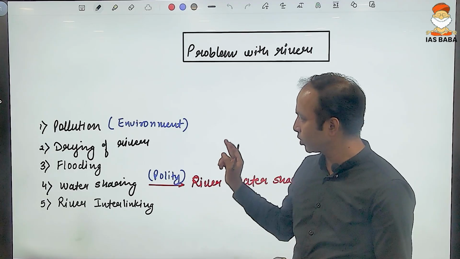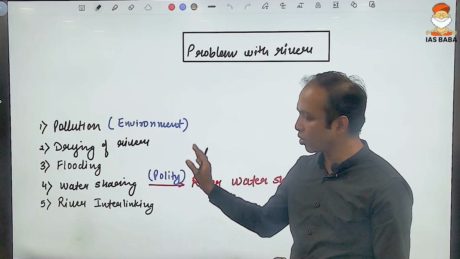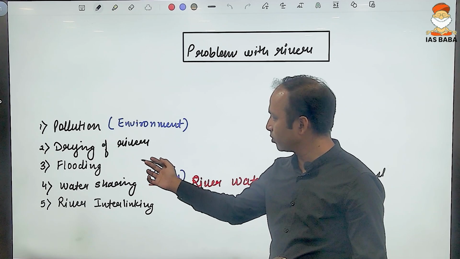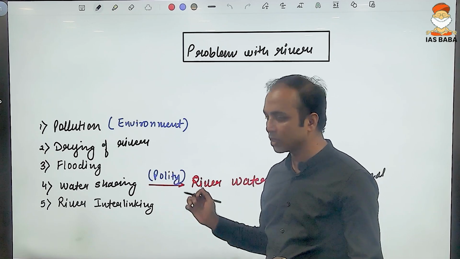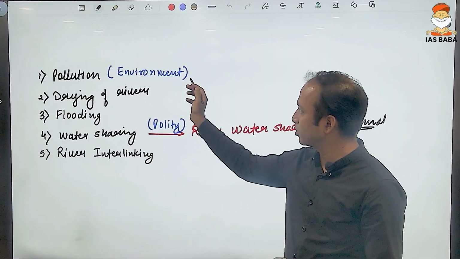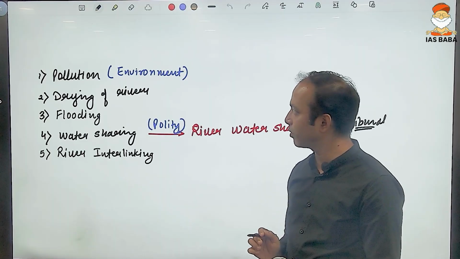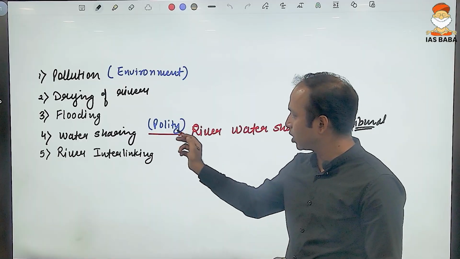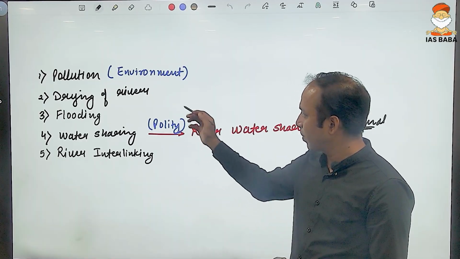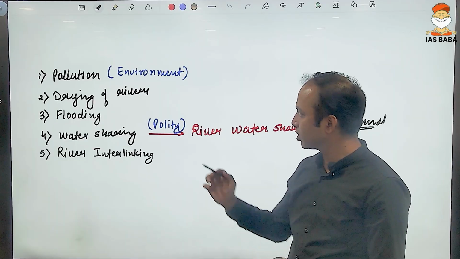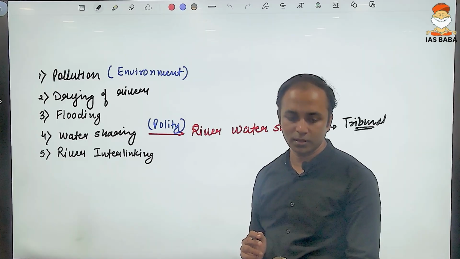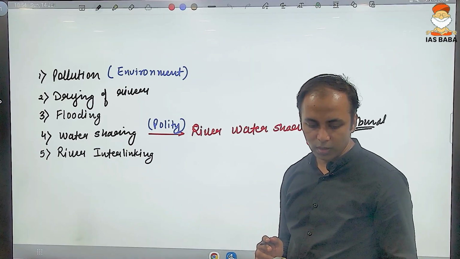And river-related questions are asked in the mains also. Some important dimensions of rivers are pollution, drying up of the rivers, flooding, water sharing, and river interlinking. River pollution should be covered in detail in environment. Water sharing and the disputes arising out of it should be covered in polity. Here, drying up of the rivers, flooding of the rivers, and their solution in the form of river interlinking will be covered.